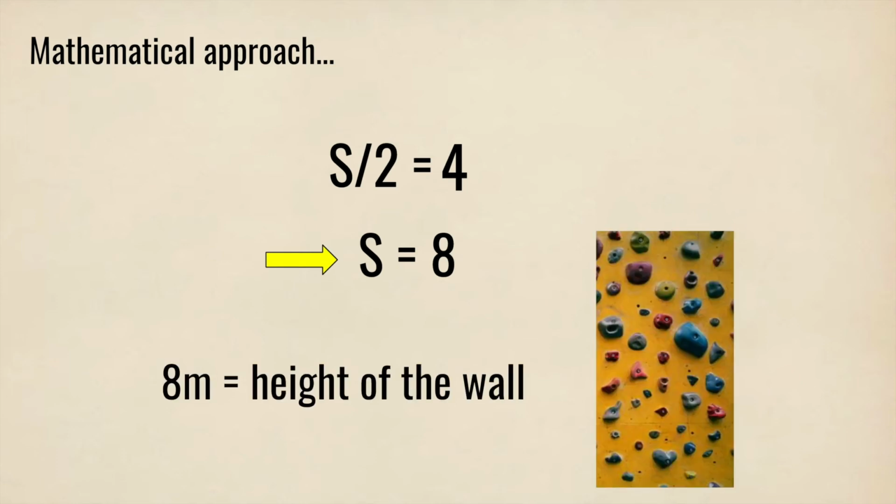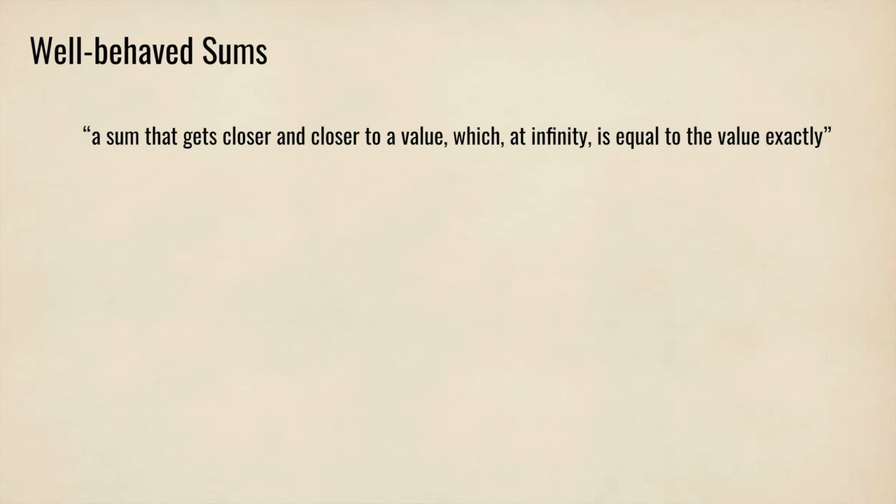What this shows us is that the climber would climb 8 meters, meaning he would reach the top, even though this is an infinite process. These types of sums are known as well-behaved sums, which can be defined as a sum that gets closer and closer to a value, which, on infinity, is equal to the value exactly, as was illustrated with the wall example. Let's dive deeper into well-behaved sums, as they are an important part of this paradox.